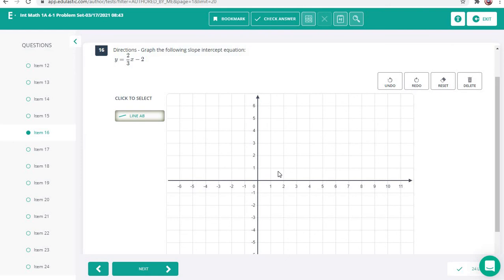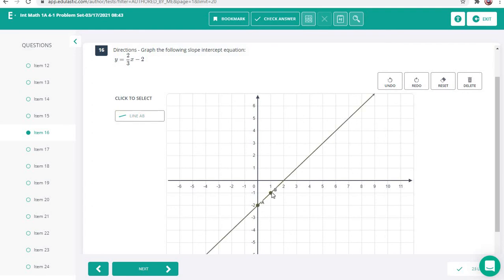Now, I say they're a little different. They're not really all that different. Previously, we were looking at a graph, and we were writing the equation. Now, we are looking at the equation, and we are making the graph. So here's how you're going to do this. First of all, start with your y-intercept, because we're going to find that point first. The y-intercept is -2. So that means on the y-axis, -2 is going to be your first point.